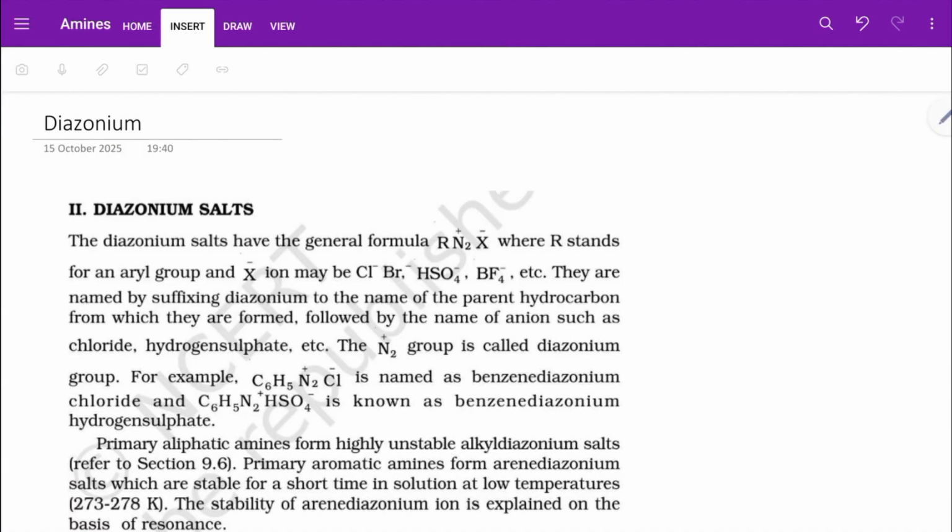We need to keep in mind that benzene diazonium salt is resonance stabilized, whereas aliphatic diazonium salts are unstable and they give alcohol as the final product. So let us explore some new concepts.